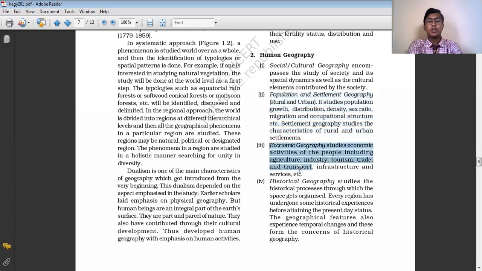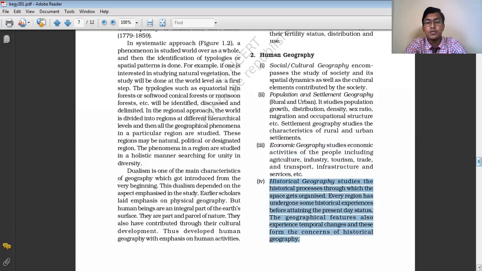The next, economic geography. Economic geography is another important branch of human geography, which mainly deals with the economic activities of the human beings. Like what type of work the human beings perform, what are the different economic activities they are engaged in. So we study all these things in economic geography. And this economic geography is related with economics. In economics also we study about trade and commerce. So there is some interlinkage between economic geography and economics.